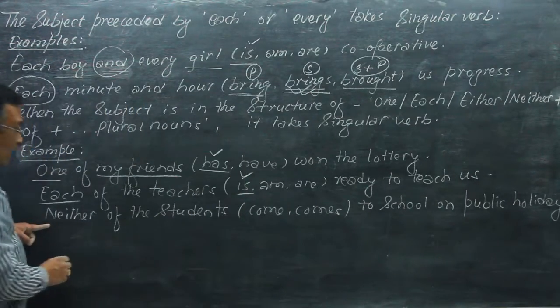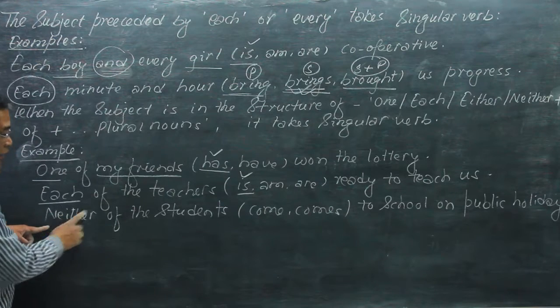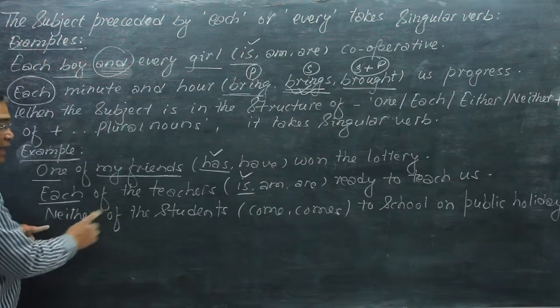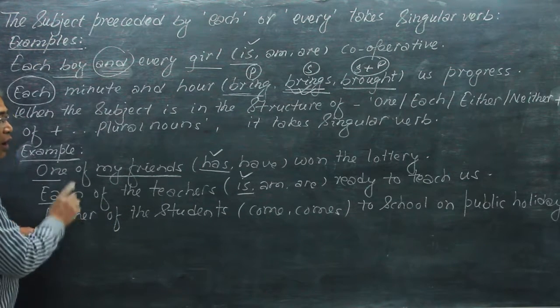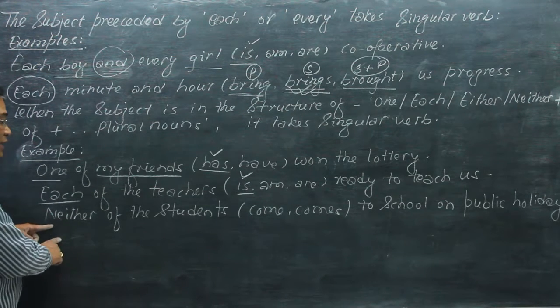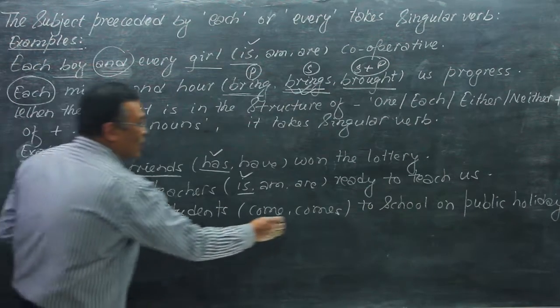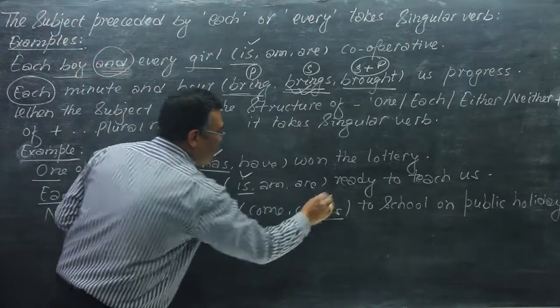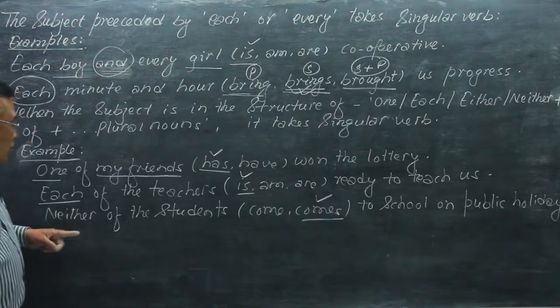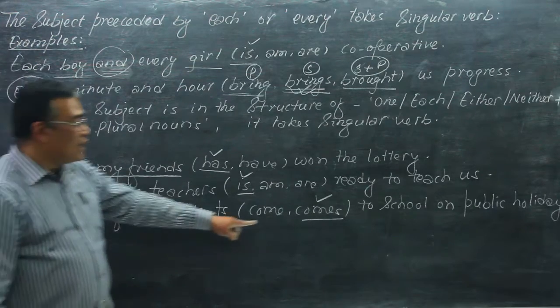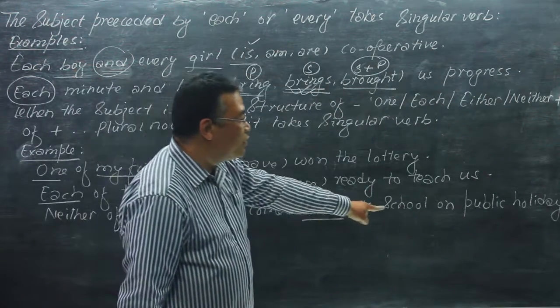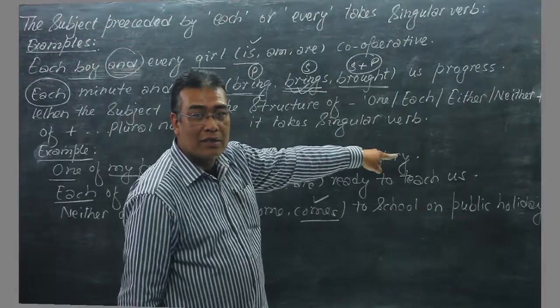In the same way, the next example, neither of the students. Neither of the students means none of the students, or no student. So this is also singular, and the subject verb agreement is singular. So neither of the students comes to school on public holidays.